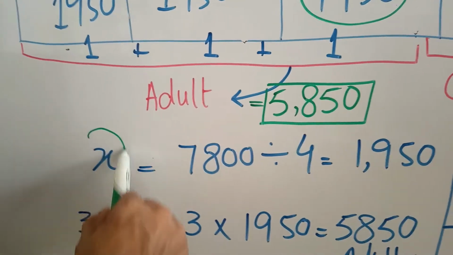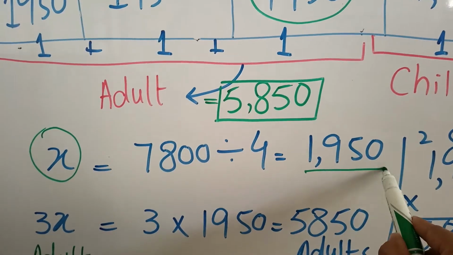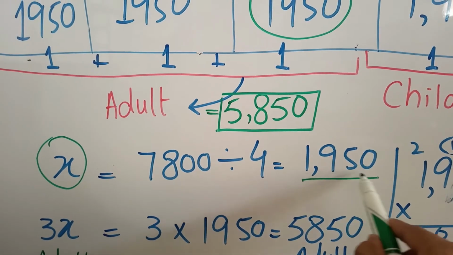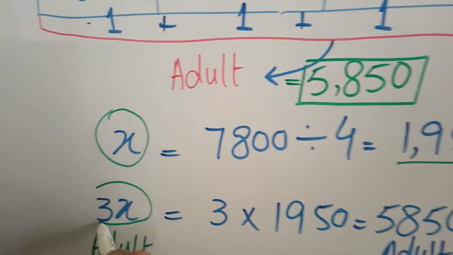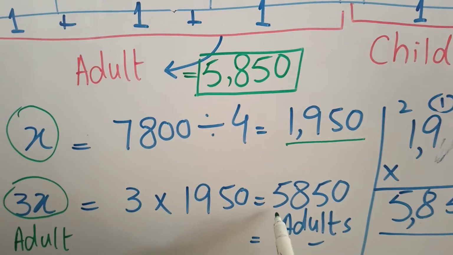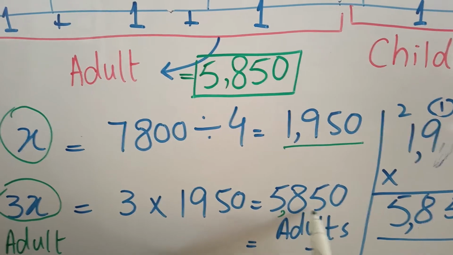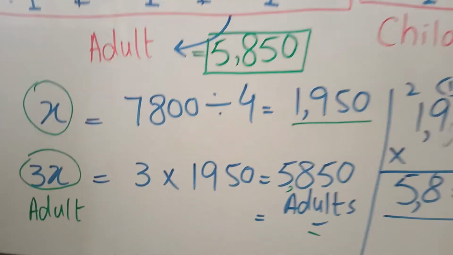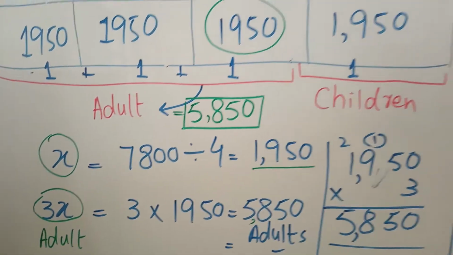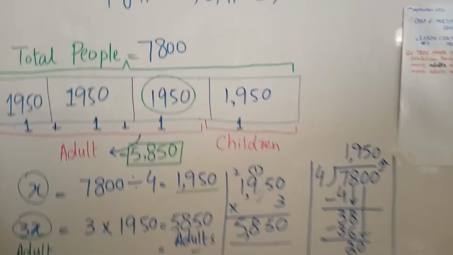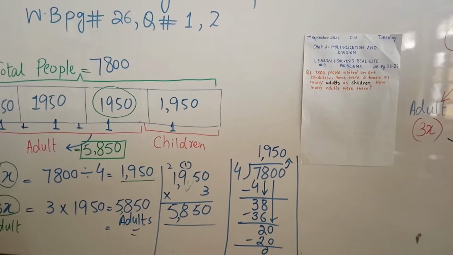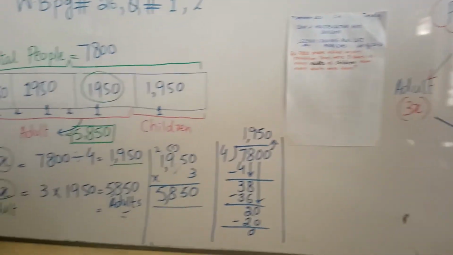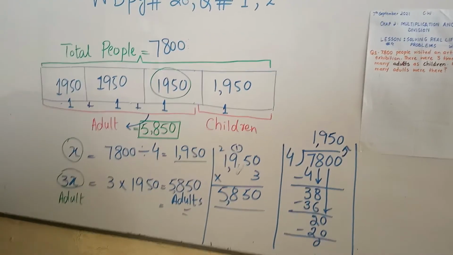If x is equal to 1,950, then 3x will be equal to 5,850 for adults. Now it's our final answer, and I hope, beta, this question is easy for you, and you can see the question, its working and answer.